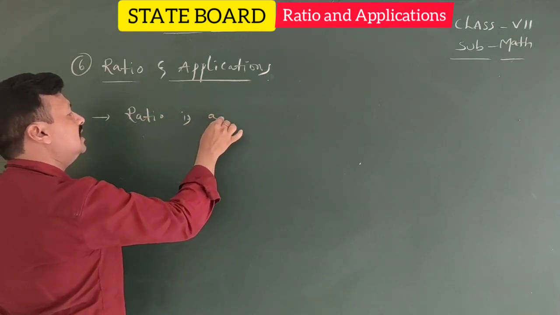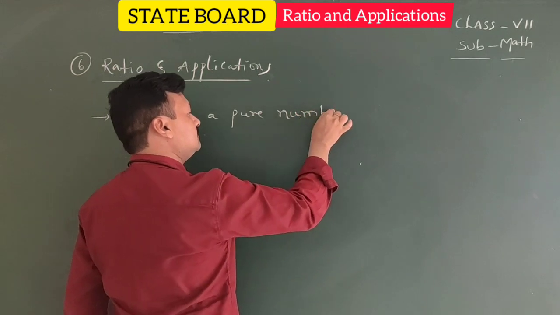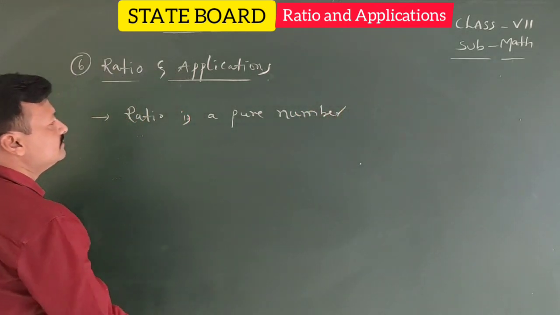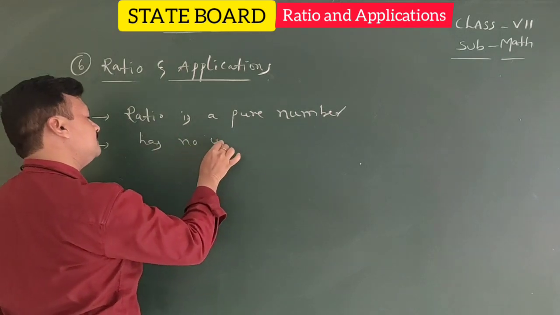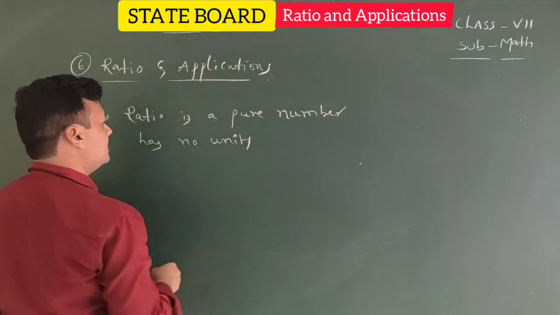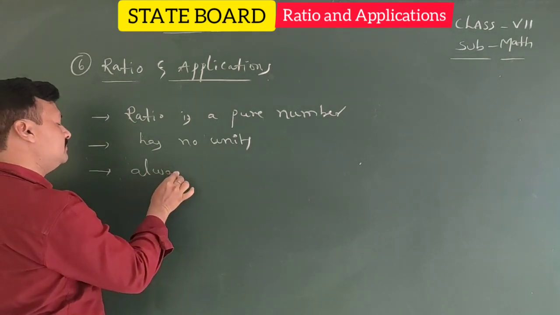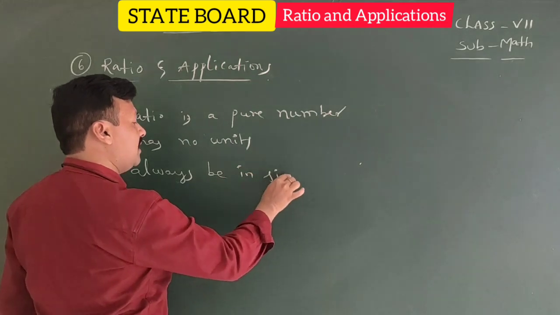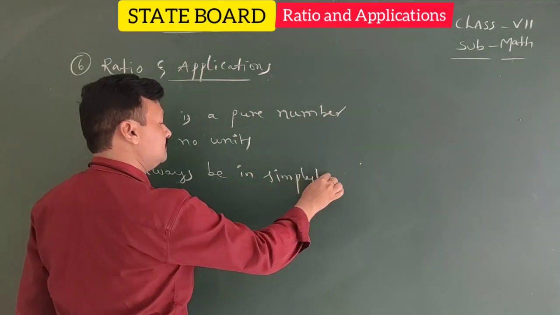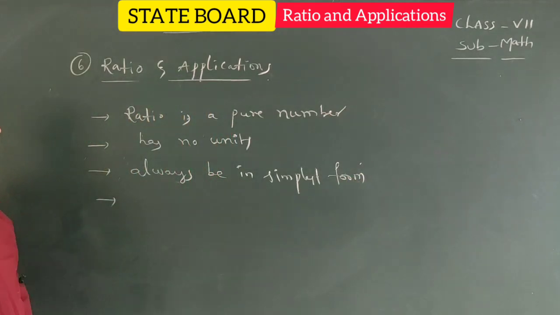Ratio has no units. Ratio should always be in simplest form.